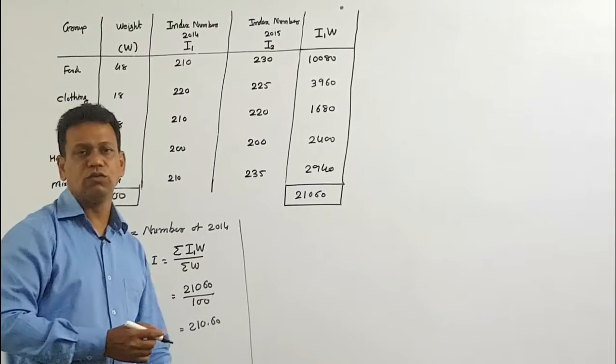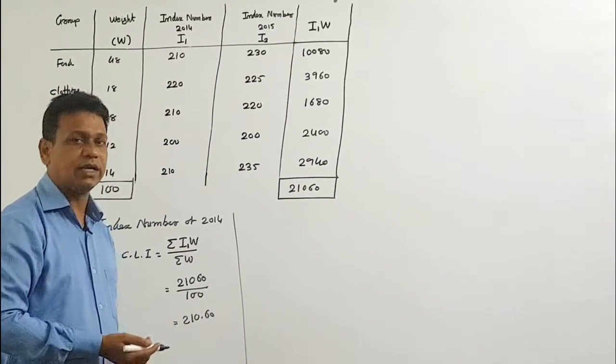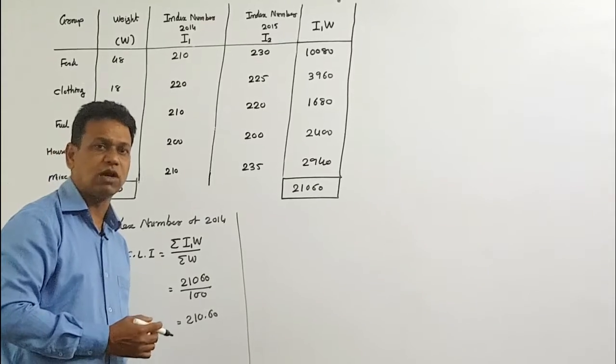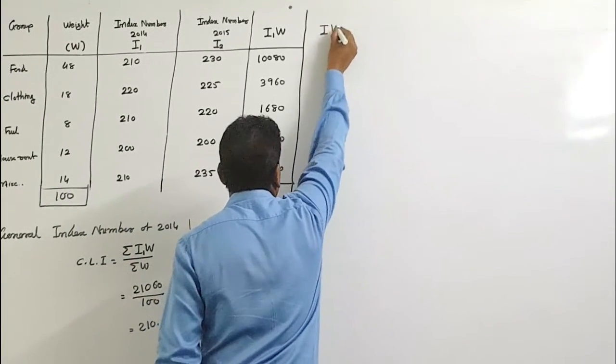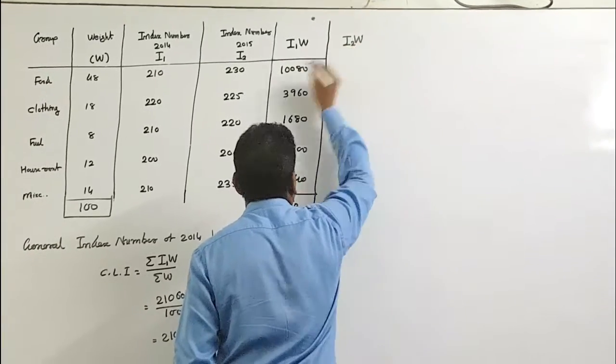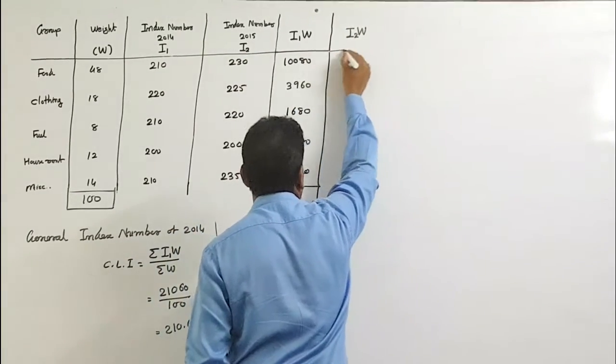So now after getting the index number for 2014, it is 210.60. We have to move to make another column to find the cost of living index number of 2015. So now IW, so it is I2W.